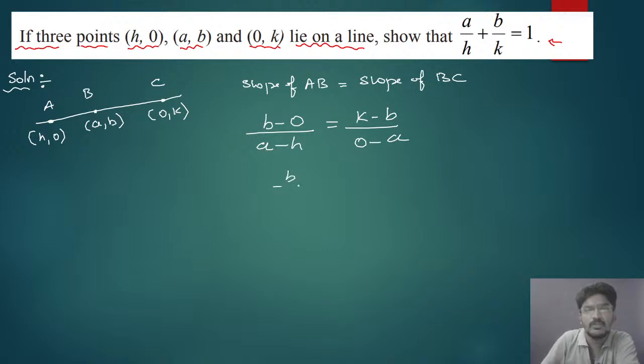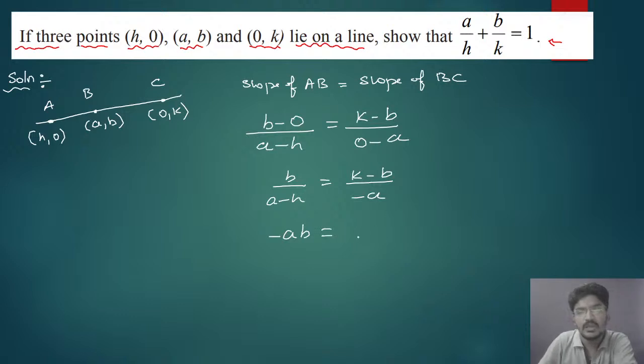Here b divided by a minus h equals k minus b divided by minus a. Cross multiplying, minus ab will be equal to a minus h into k minus b.